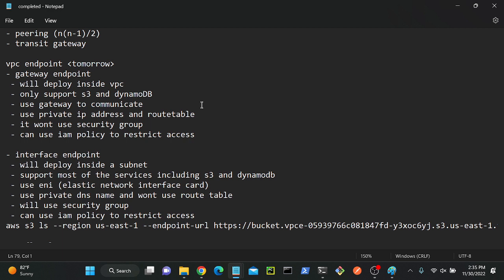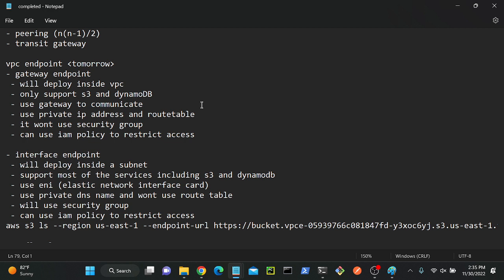Next point: the gateway endpoint won't use a security group. We cannot attach a security group to a gateway endpoint. But with the interface endpoint, we can use a security group. For example, I can say this IP address has to access my service, and then create a rule in the security group.